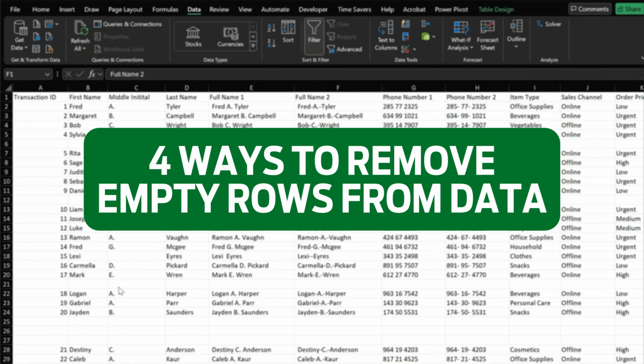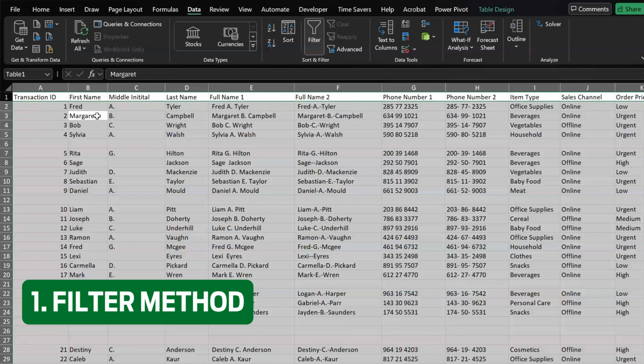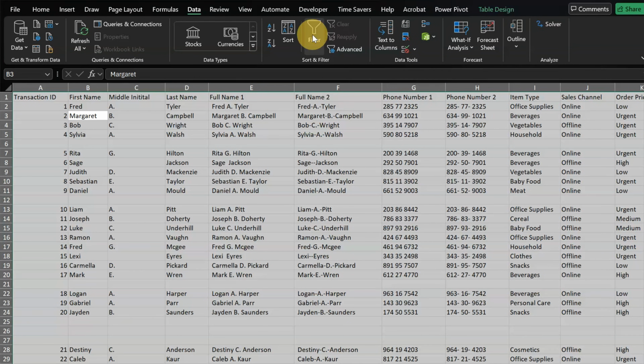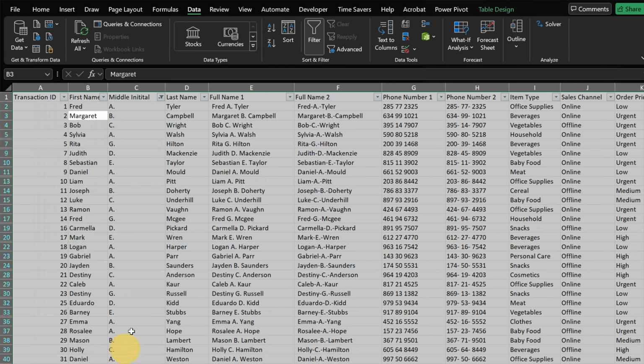There are 4 ways where you can remove empty rows from your data. So in this case, we have a lot of empty rows that you see in our worksheet. So the first way is using the filter method. So select all the data, click on filter, and then you can just simply uncheck the blank, click OK. This will remove all the filter rows.